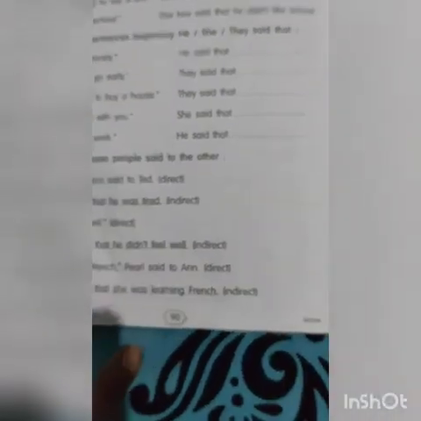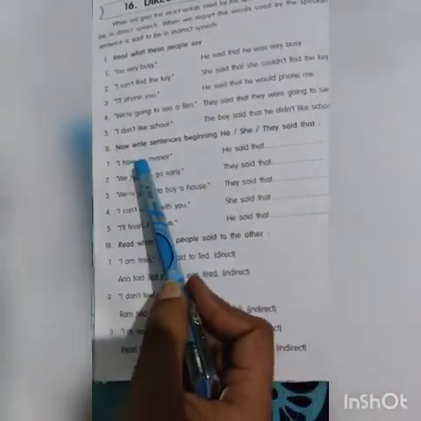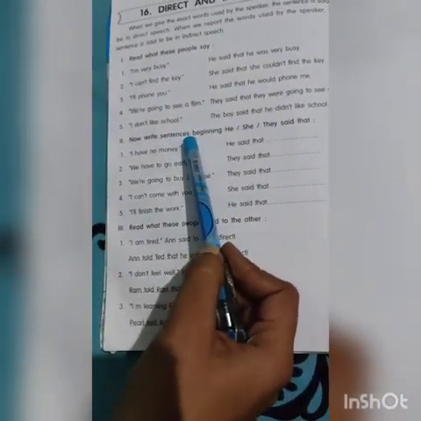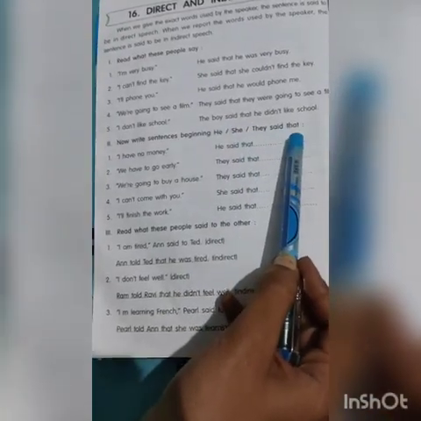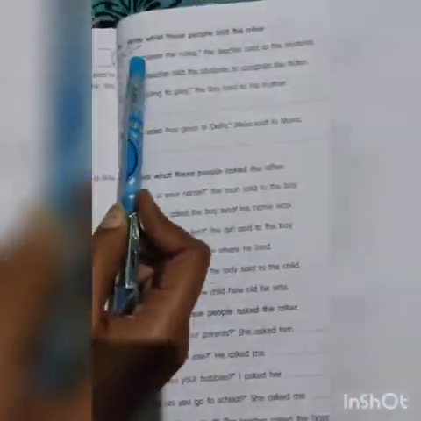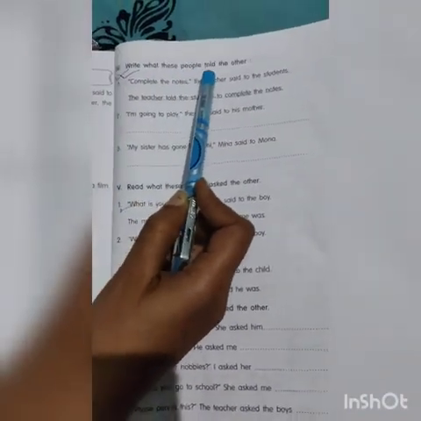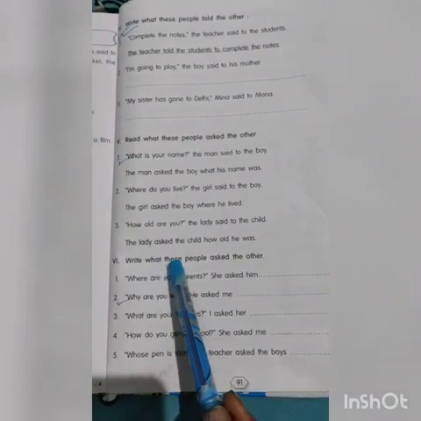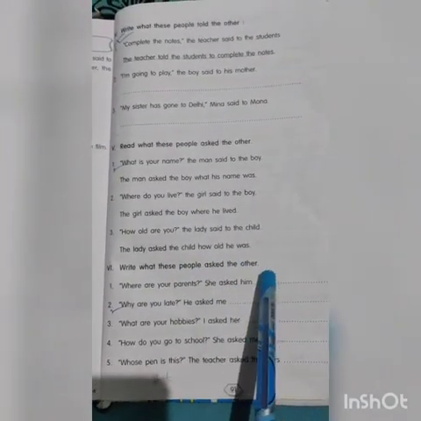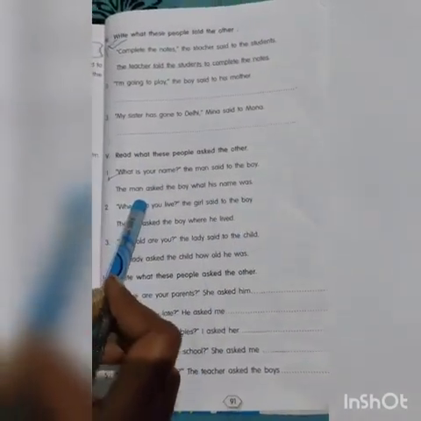Now come to your book, page number 90. You have to do this one. Now write sentences beginning with he, she, they and said that. Next, the fourth one, write what these people told the other, and the last one, the sixth one, write what these people asked the other by yourself. Okay, thank you.